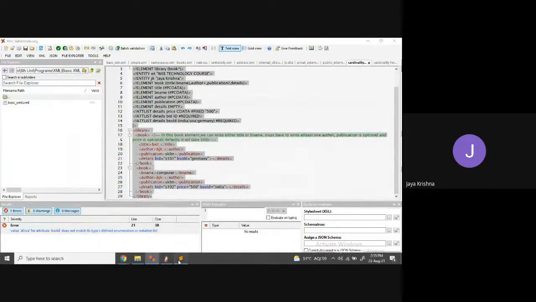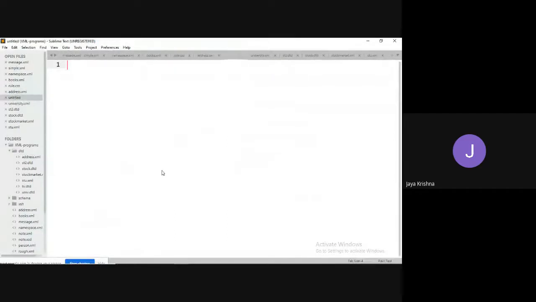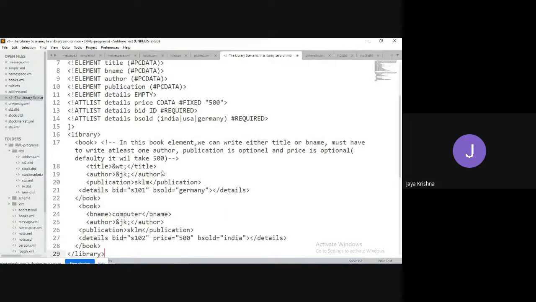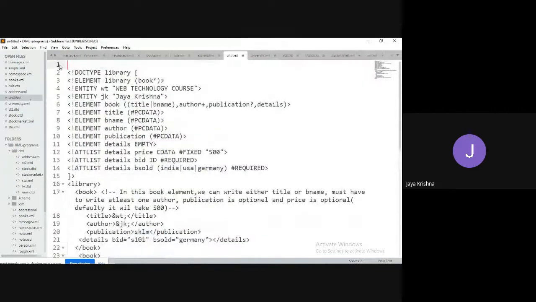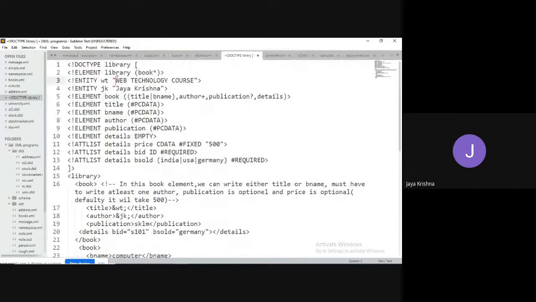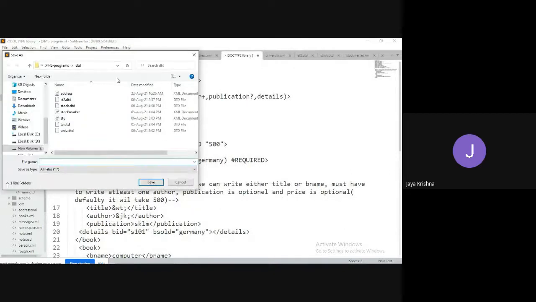Control A, Control C, Control N, Control V. Here it will provide an error. Where is this library? Library.xml.